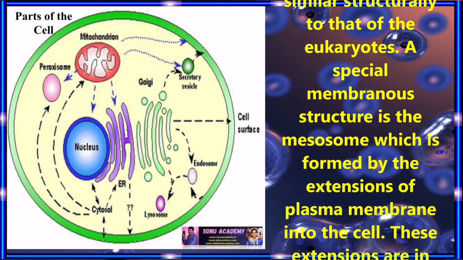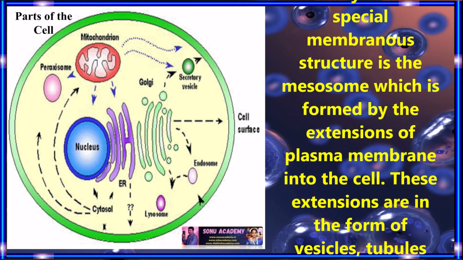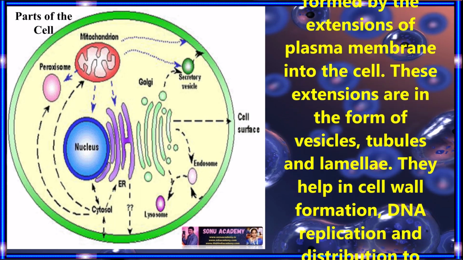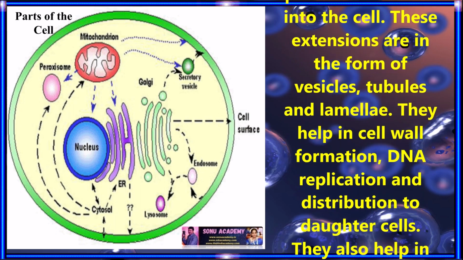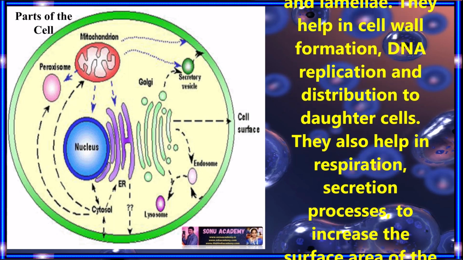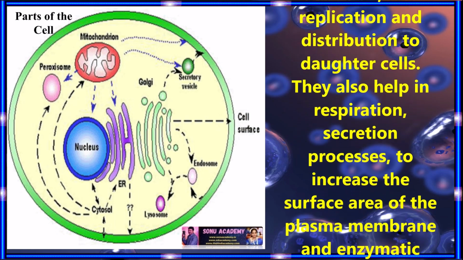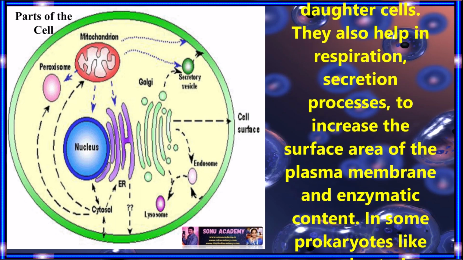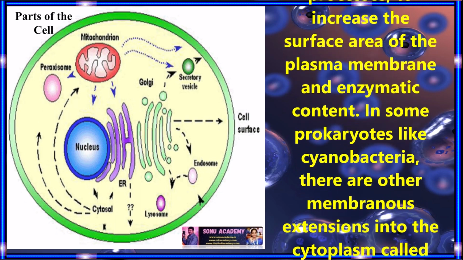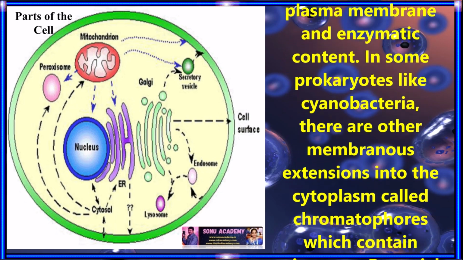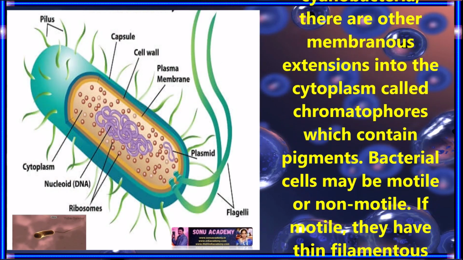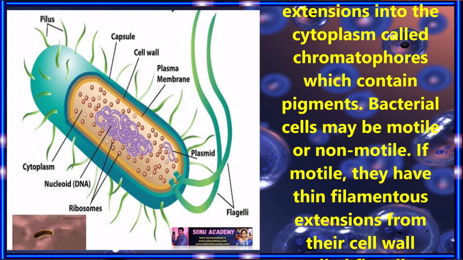A special membrane structure is the mesosome, which is formed by the extension of the plasma membrane into the cell. These extensions are in the form of vesicles, tubules, and lamellae. They help in cell wall formation, DNA replication, and distribution to daughter cells. They also help in respiration and secretion processes, and to increase the surface area of the plasma membrane and enzymatic content. In some prokaryotes like cyanobacteria, there are other membrane extensions into the cytoplasm called chromatophores, which contain pigments.